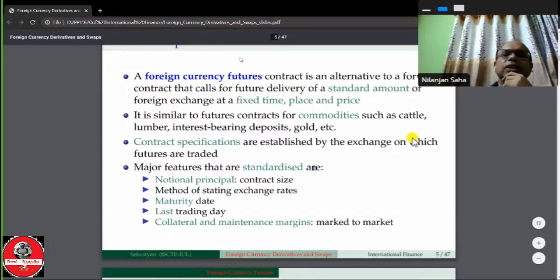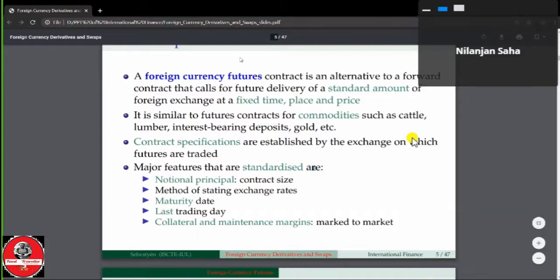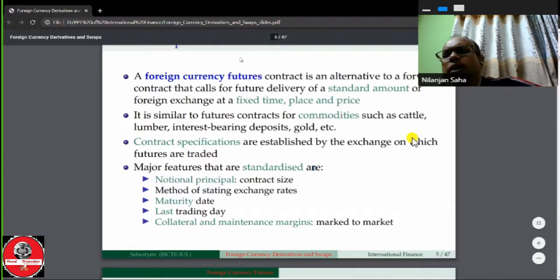Method of stating the exchange rate. In this case, we know that the American method is used. We know that the exchange rate can be stated in two ways: either the direct quote or American quote, or the European quote or the indirect quote. So in case of the future contract, only the American quote will be used.